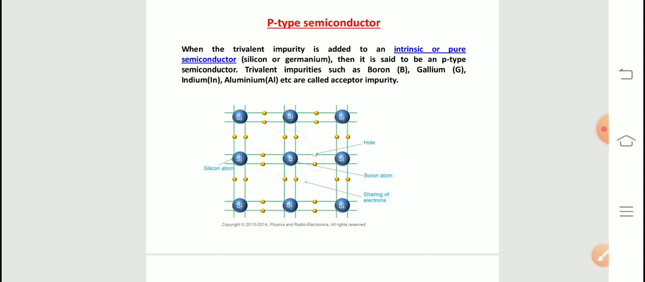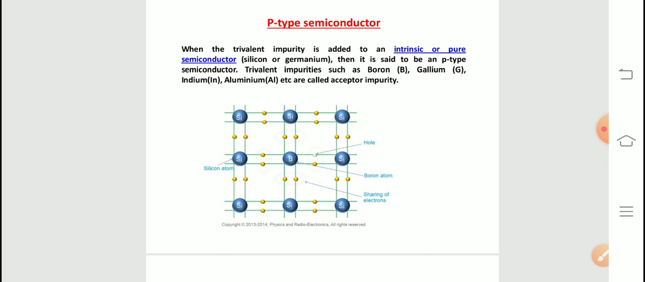Next one, p-type semiconductor. We have seen that in n-type semiconductor we add a pentavalent impurity. In the case of p-type semiconductor, we add a trivalent impurity, meaning there should be 3 valence electrons in the outermost orbit. Then it is called a p-type semiconductor. Examples of trivalent impurities are boron, gallium, indium, aluminum, etc. Now in this diagram, let us consider a trivalent impurity, boron, which is added to silicon.